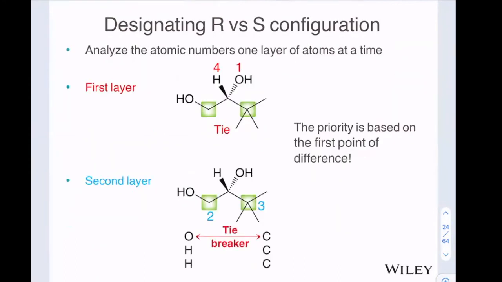And one little note, the priority is based on the first point of difference. Here's an example right here. We take one step out from this chirality center and we have 2 carbons, so they are tied. However, even though this is a much bigger group, the fact that this one right here has an oxygen, which has a higher atomic number, means that this one right here is the higher priority.